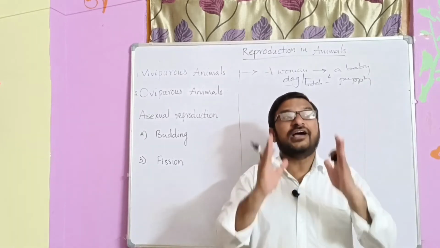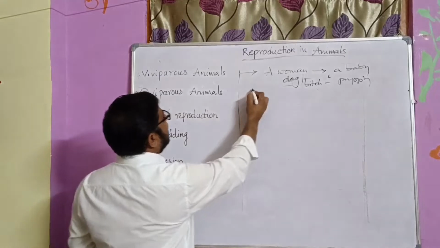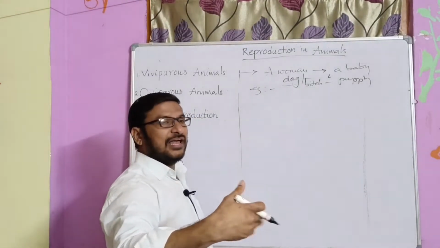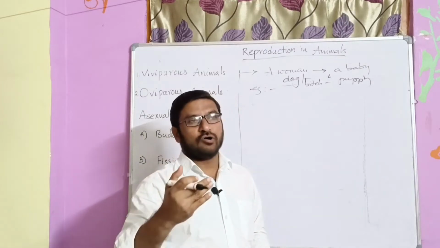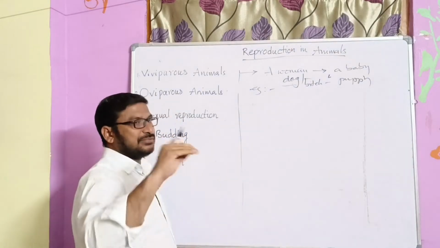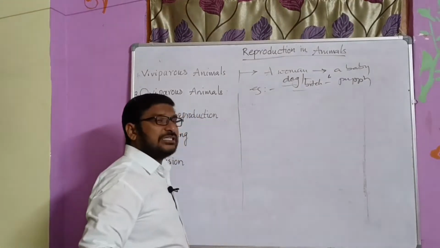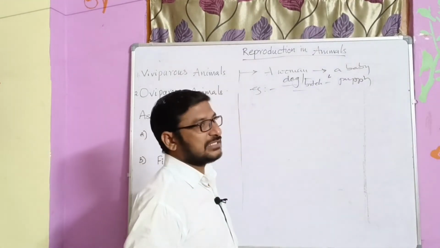Such animals are called viviparous. Examples are man, dog, cat, elephant, tiger, and all the mammals. Most of the mammals, with one or two exceptions, but that is another matter. Mammals produce their young ones directly, so they are called viviparous animals.